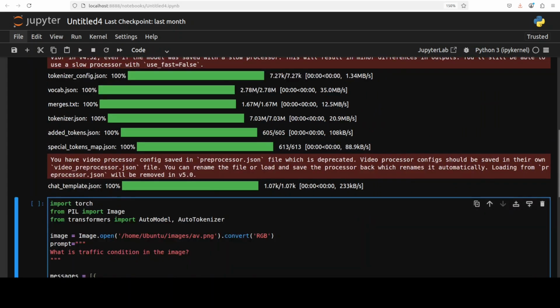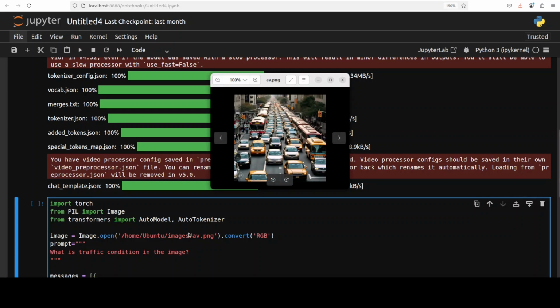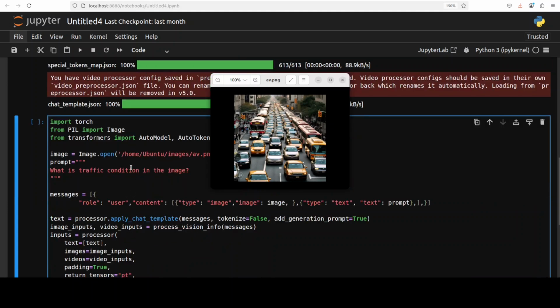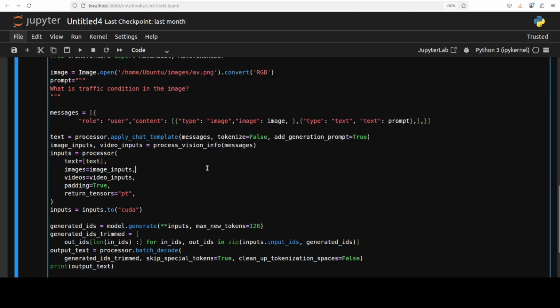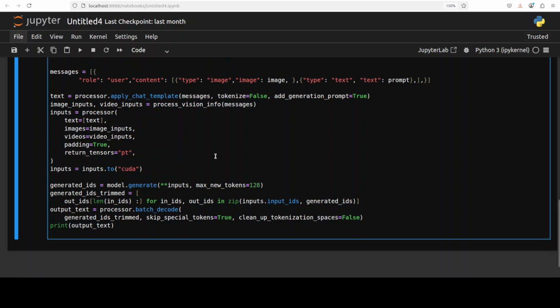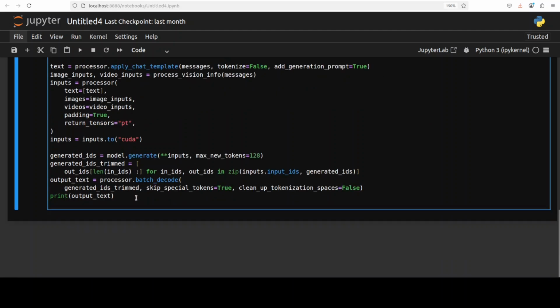So first up, I'm just going to give it this image, and you can see that I'm asking it what is the traffic condition in this image. And all I'm doing in this code is encoding the image and text prompt, with a tokenizer of course, and then the model is generating the output. We are decoding it back and printing the response out. So let's see how it goes.